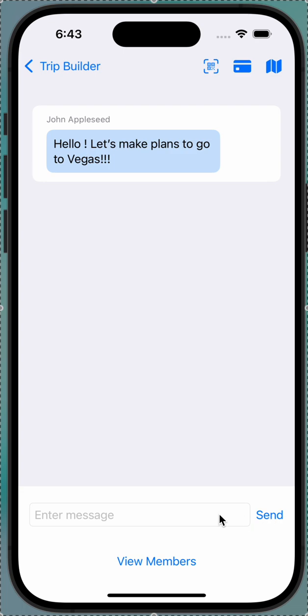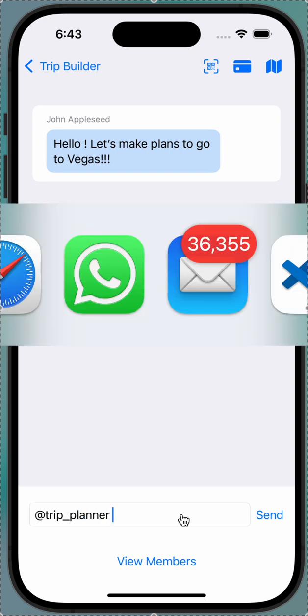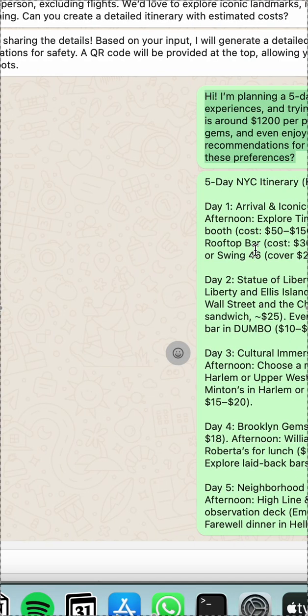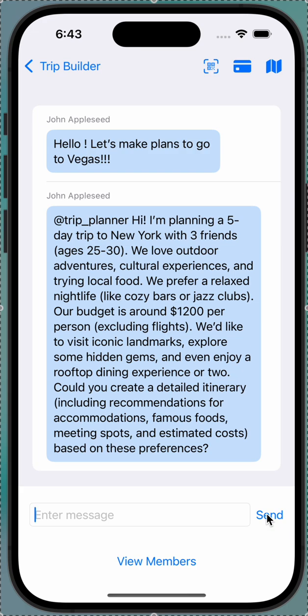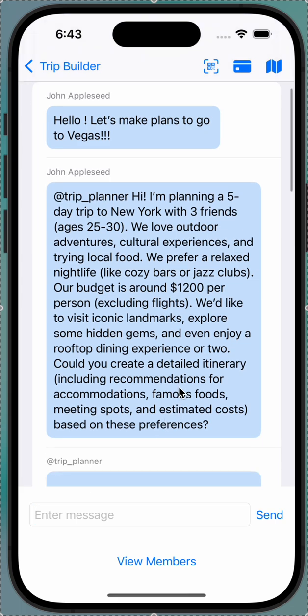and you can also call your assistant AI bot to create the entire itinerary for you depending on what you would like to do. So you just need to tell it how long your trip is going to be, where you want to go, with how many friends, what your interests are, and what your budget is. And the trip planner is going to make a detailed itinerary for you, including the recommendations and etc.